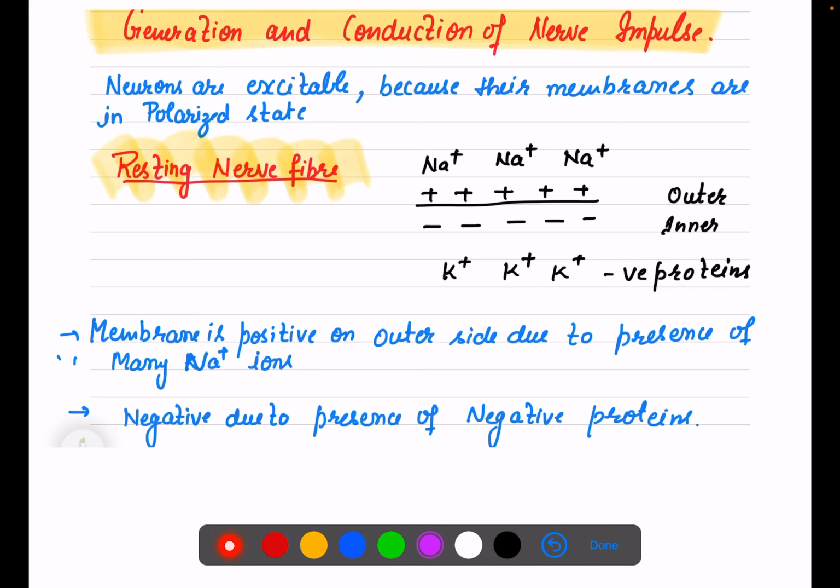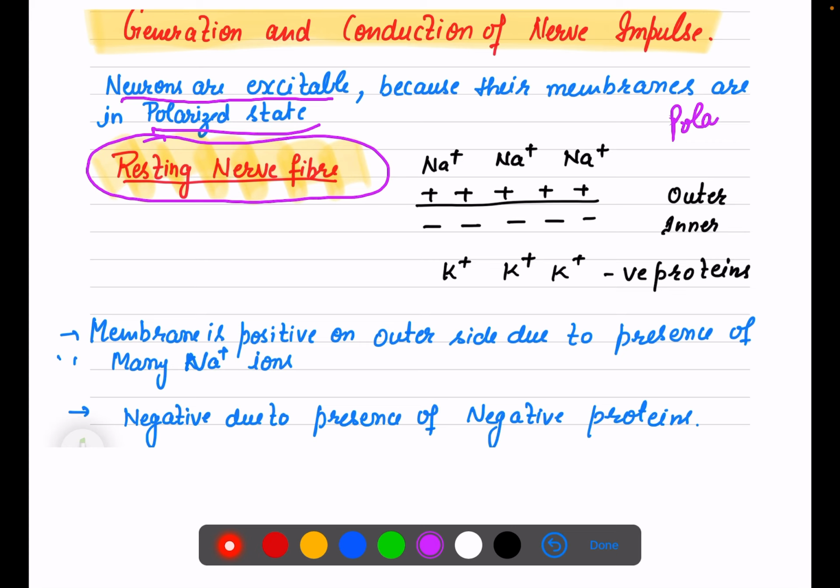So now we will talk about our main topic, that is the generation of nerve impulse. I told you that neurons are excitable, and in the resting state they are known to be polarized. If you recall, we talked about polarization, depolarization, repolarization, right?